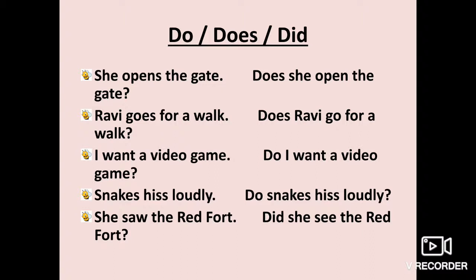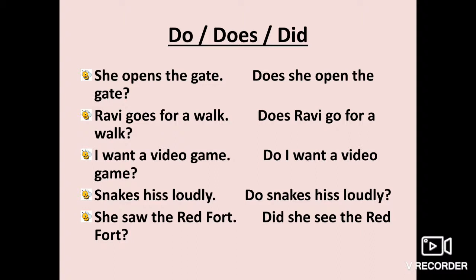So which helping verb will be used? Does. So the interrogative sentence of this sentence is, does she open the gate? So does is the helping verb. Opens will become open.